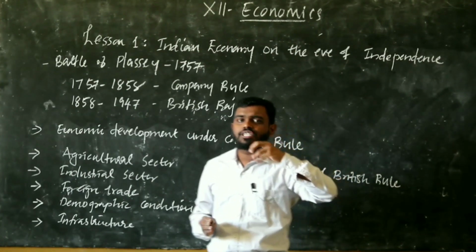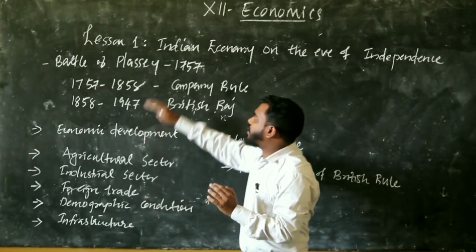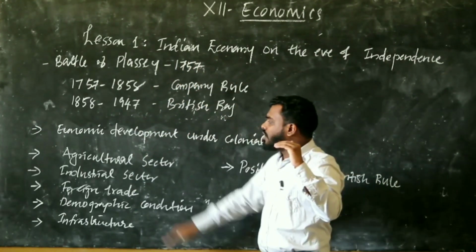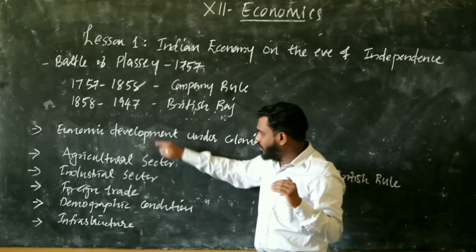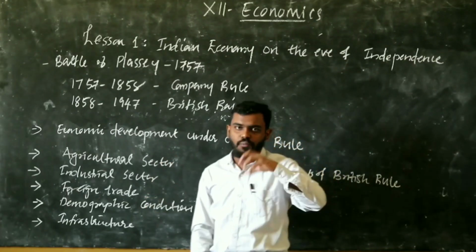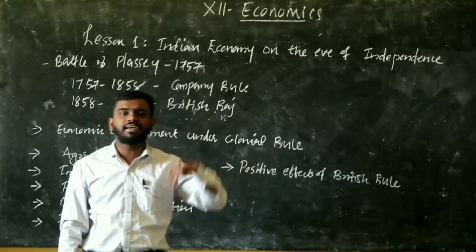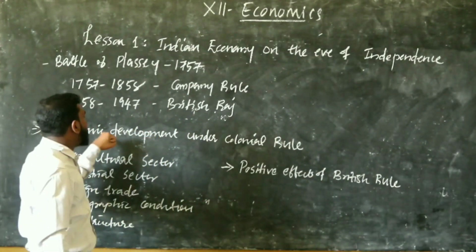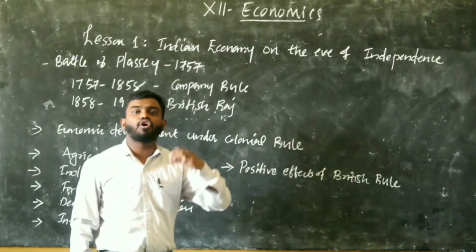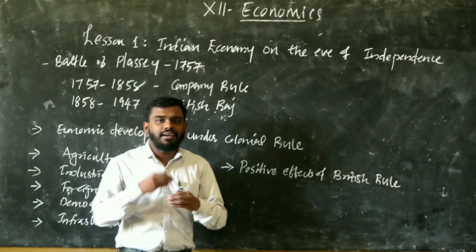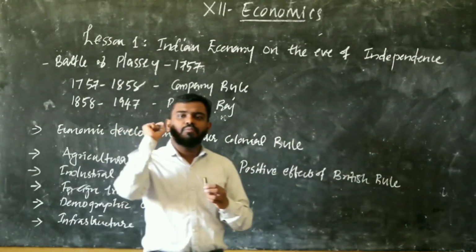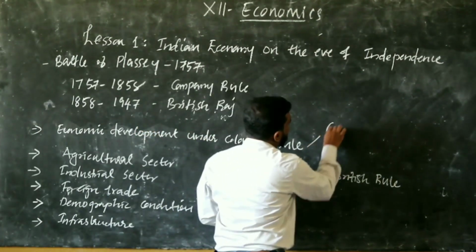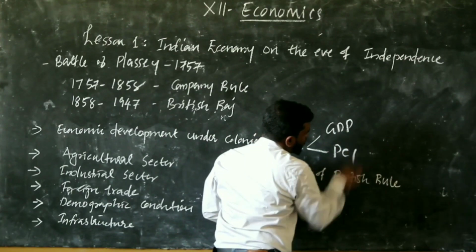Now we are going to divide this chapter, Indian Economy on the Eve of Independence, into different heads, 1, 2, 3, 4, 5, 6. So mainly six topics we are discussing in this chapter. The first topic is what was the condition of economic development under colonial rule. Basically, economic development can be measured by analyzing GDP as well as per capita income.